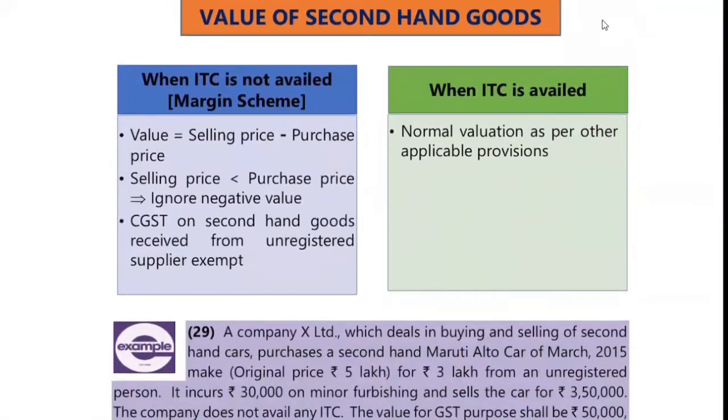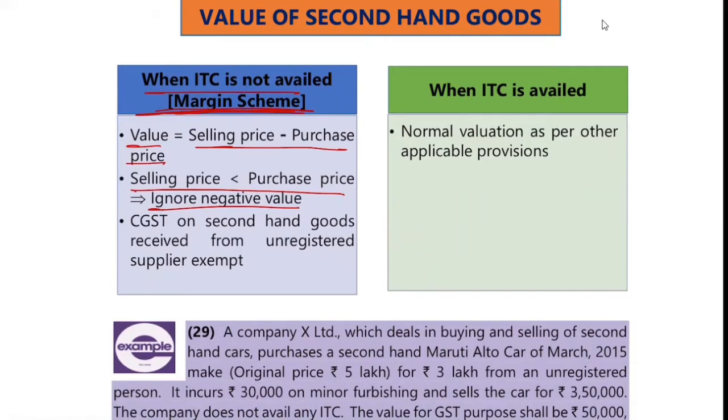Now see, when ITC is not available, then it is called the margin scheme, because we are taking the value on the margin. The margin is selling price minus purchase price. If selling price is more than purchase price, ignore the negative line. If I purchase it at 2 lakh and I'm selling at 1.5 lakh, it's already a loss for me.